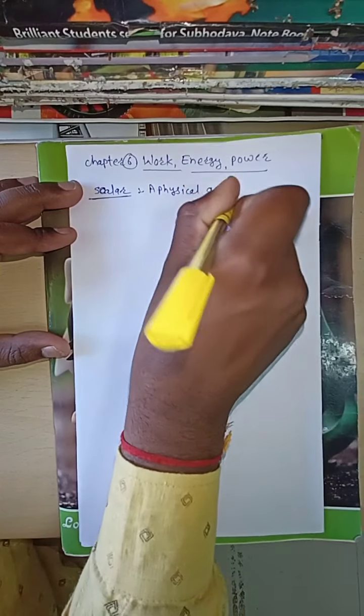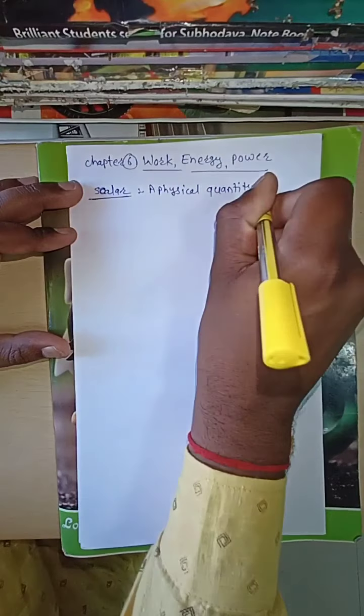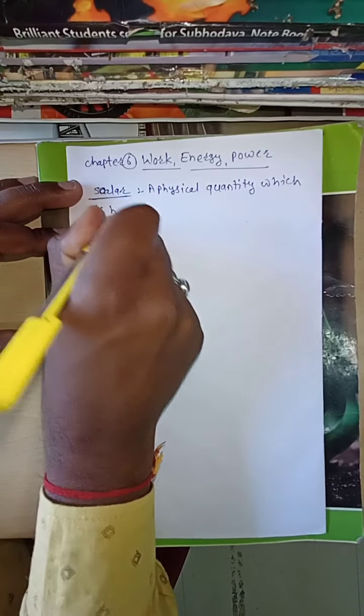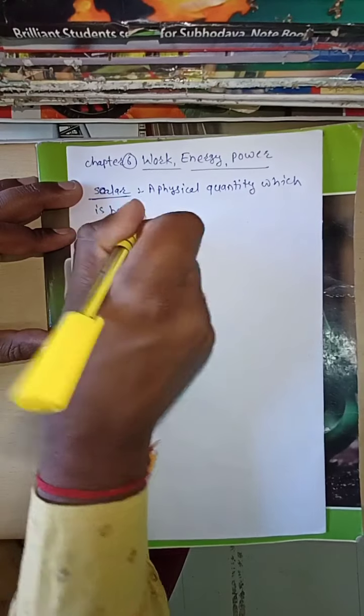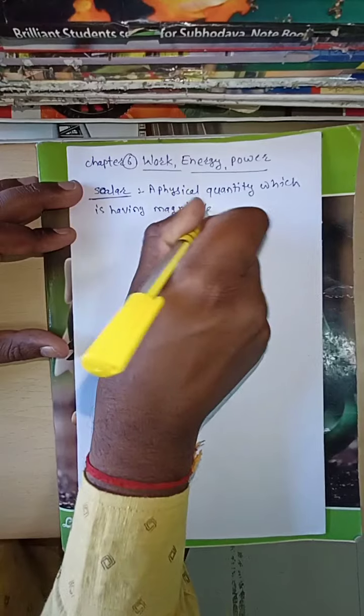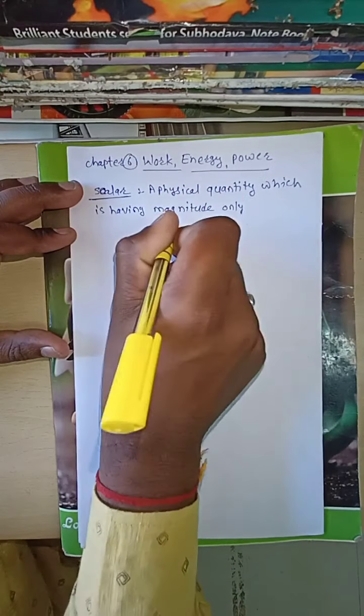A physical quantity having magnitude only. What is meant by magnitude?